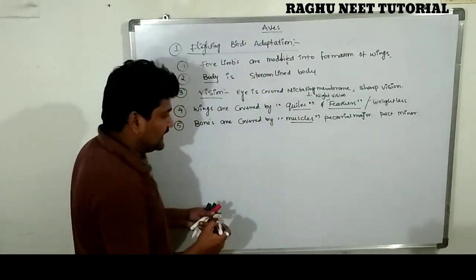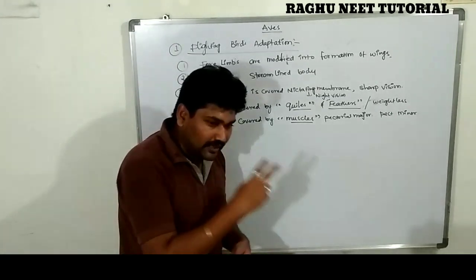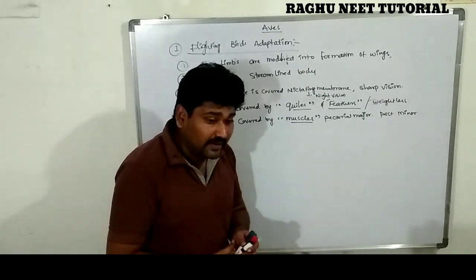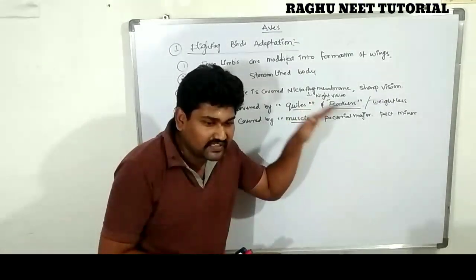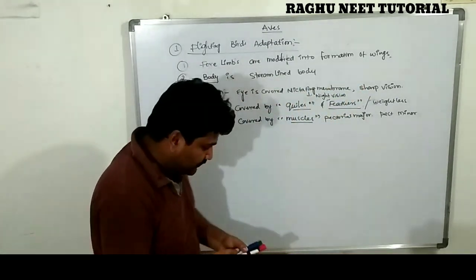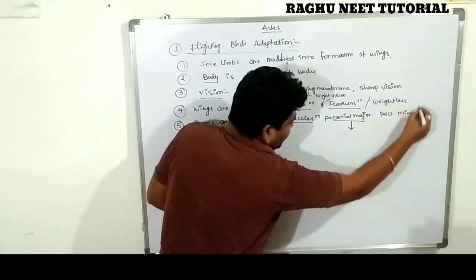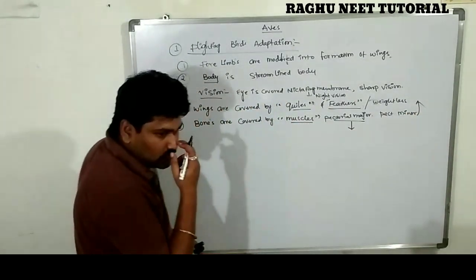Two different types of muscles are there in the wings: pectoral major and pectoral minor. The pectoral major is used for the downward stroke. Pectoral minor is used for the upward stroke. Major is useful for the downward stroke, minor useful for the upward stroke. Clear?